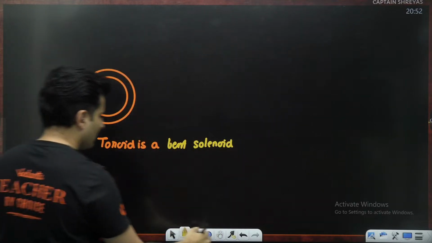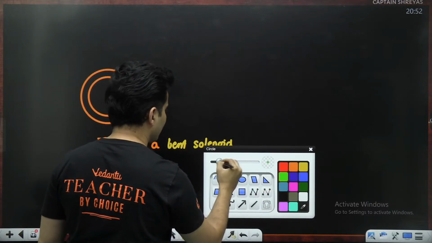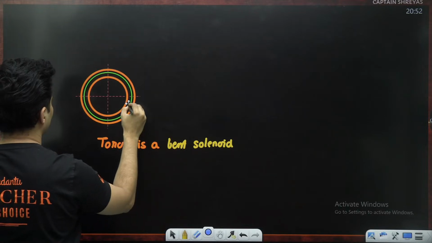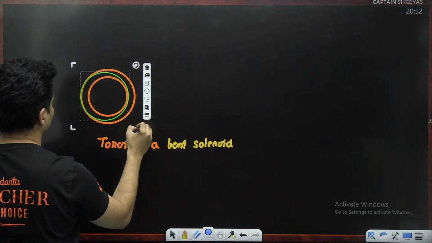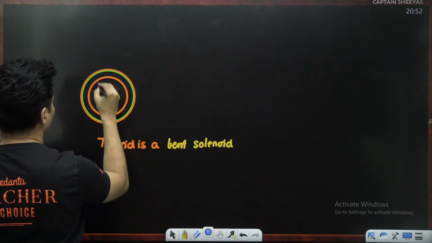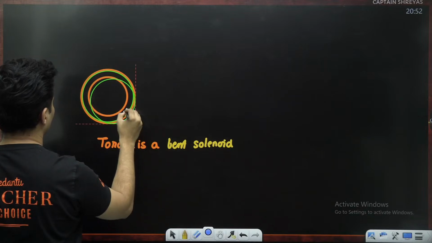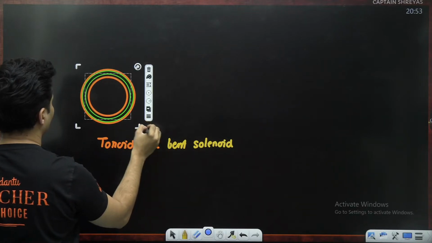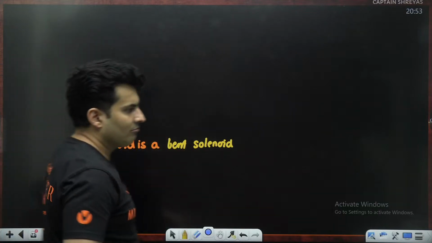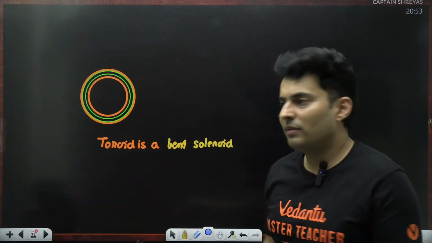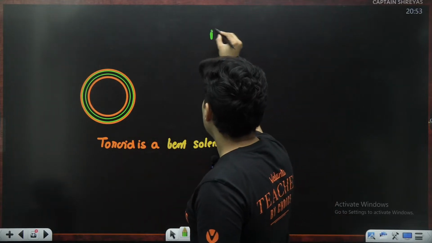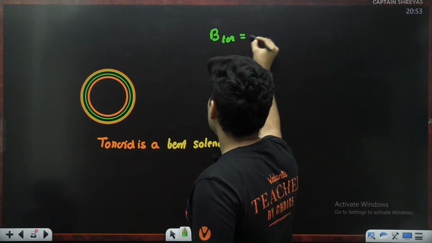That means whatever magnetic field lines I might see over here will be just like the one in the solenoid. No difference at all. So, can I not say that this magnetic field of a toroid is the same as that of a solenoid,